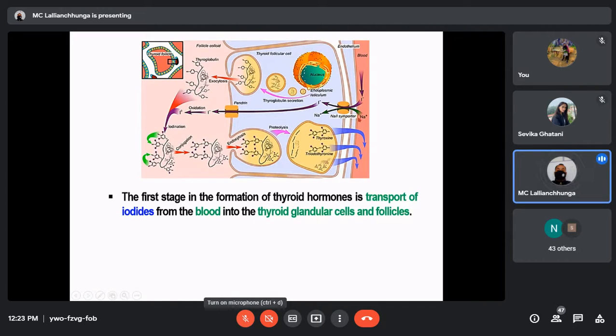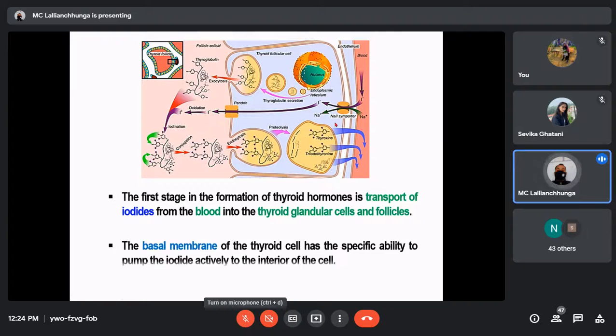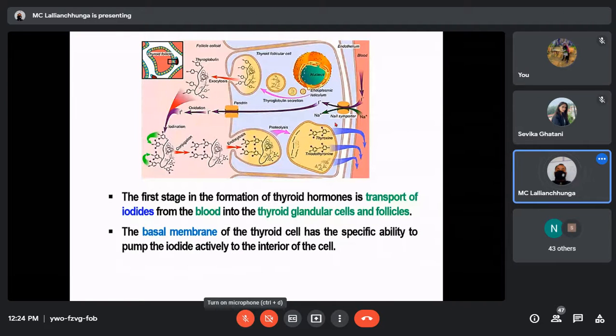Now let's say this iodide, which is present in the blood or in the capillary of the thyroid gland, enters the cuboidal epithelial cells by using the sodium iodide importer. So it will enter along with the sodium.